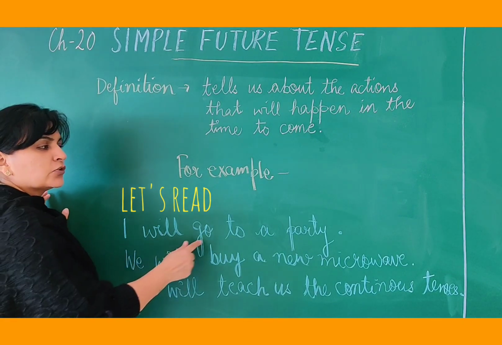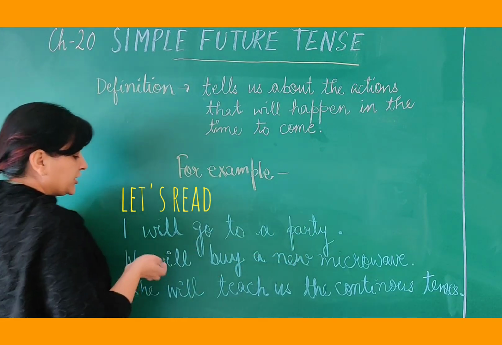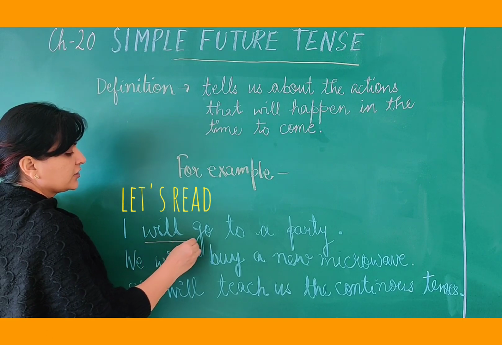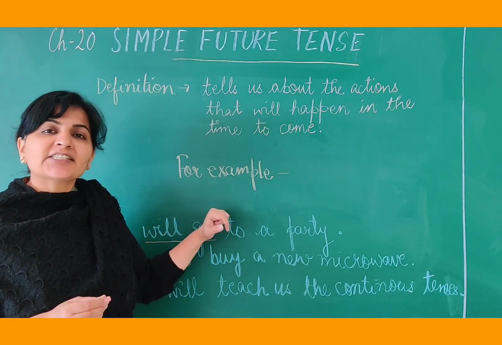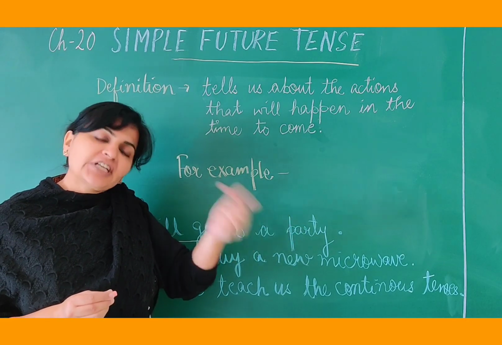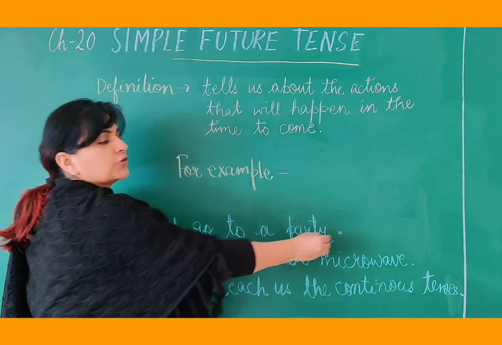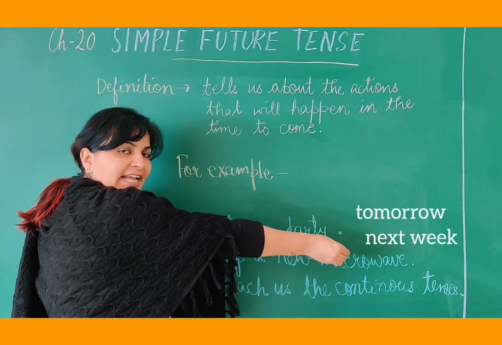First, I will go to a party. So here we have used will go. Now according to the definition, this party is going to happen. So you will go to a party. So maybe I will go to a party tomorrow or next week.